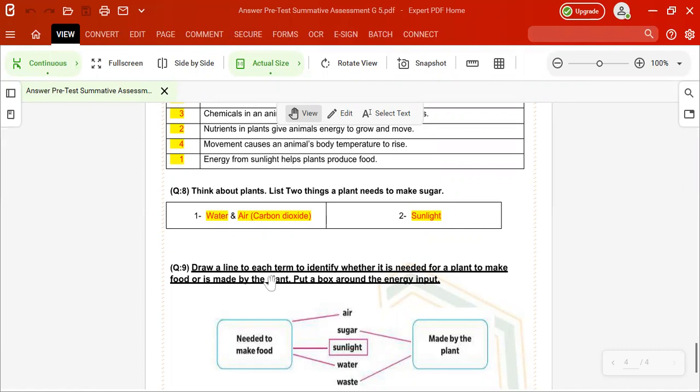So the three main things here are air, sunlight, and water. But what is made by the plants? The plants make the food, represented by sugar, and waste byproducts like oxygen gas. So the answer will be checking the box, sunlight.